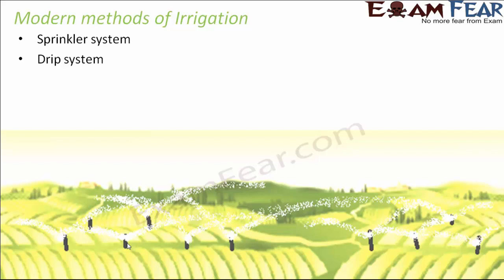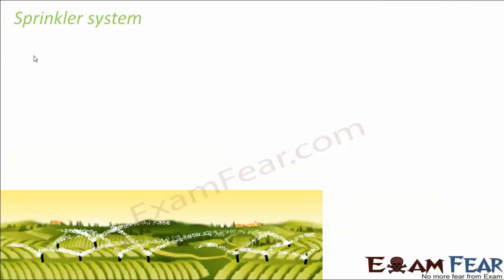Now we are going to discuss these two types of systems in detail to understand how these modern methods are able to overcome the disadvantages associated with the traditional methods of irrigation. First we will discuss the sprinkler system, and then we will take up the drip system. The name says sprinkler. It comes from the word sprinkle. You would have often heard "sprinkle water". That means spraying a small amount of water all around.